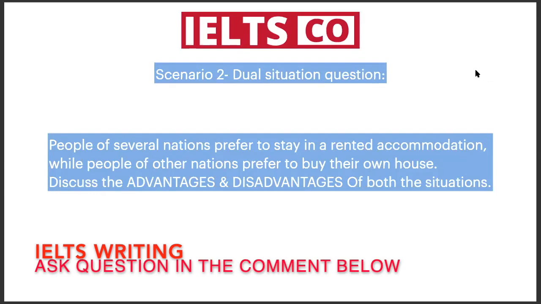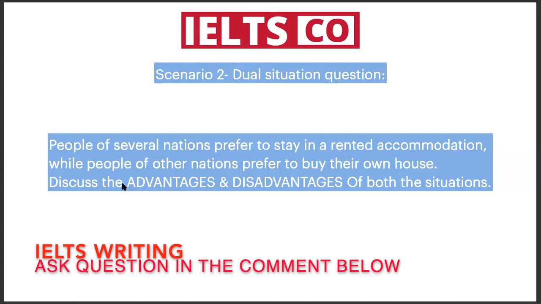Ma'am, can't we write the advantages and disadvantages of the rented house in one paragraph, and the advantages and disadvantages of own house in another paragraph, instead of vice versa? No, we are comparing both. It doesn't make sense if we write both advantages in one paragraph and disadvantages in another paragraph. That is not the way.